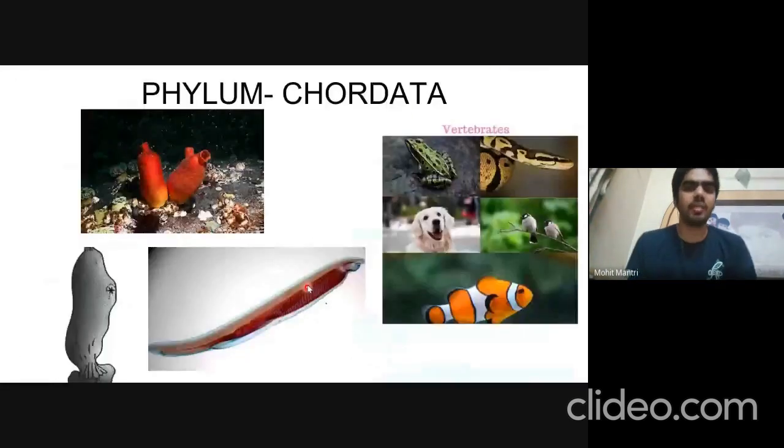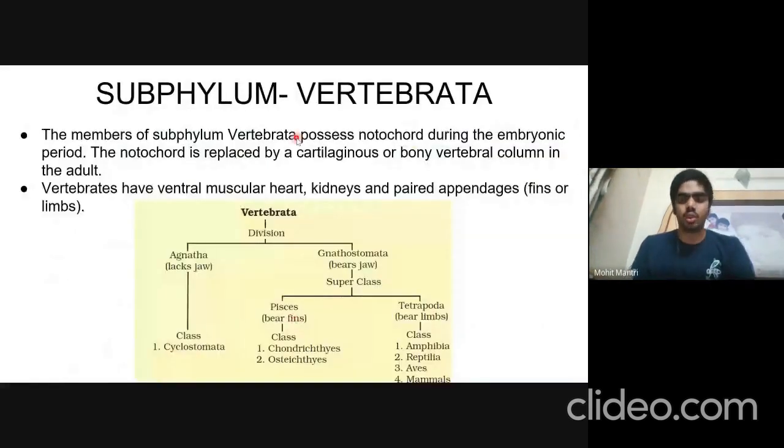Then comes the subphylum Vertebrata. The members of subphylum Vertebrata possess notochord, but only during the embryonic period. Later on, the notochord is replaced by a cartilaginous or bony vertebral column in the adult. Other characteristics of vertebrates are that they have a ventral muscular heart, kidneys, and paired appendages, which might be fins or limbs. Vertebrates are further divided into two divisions.